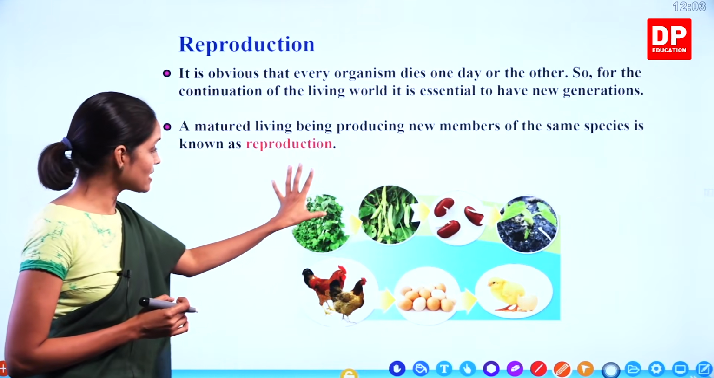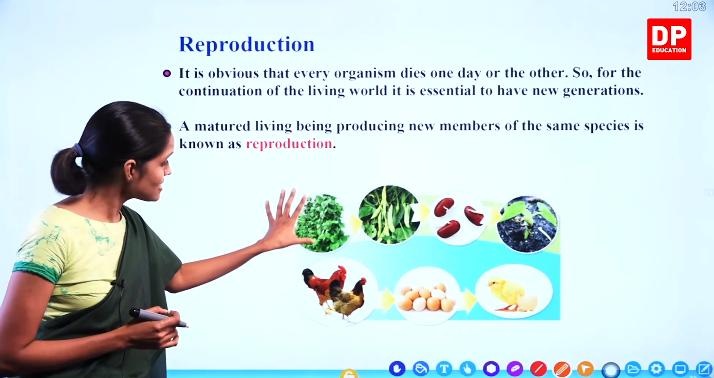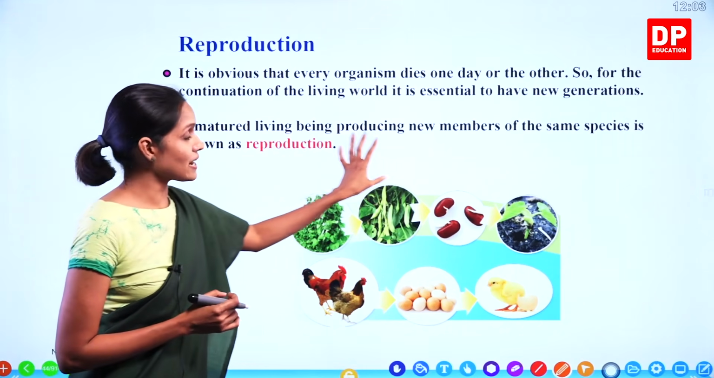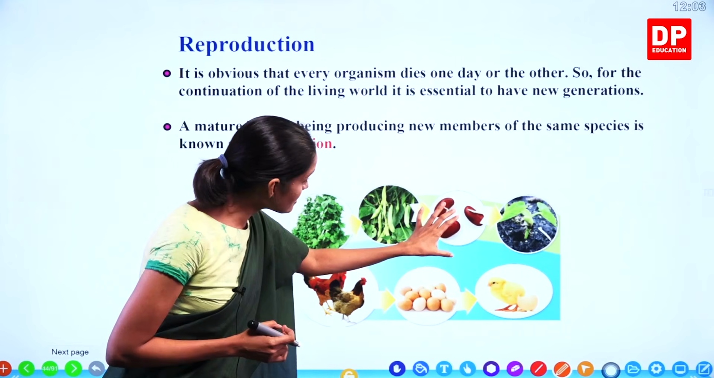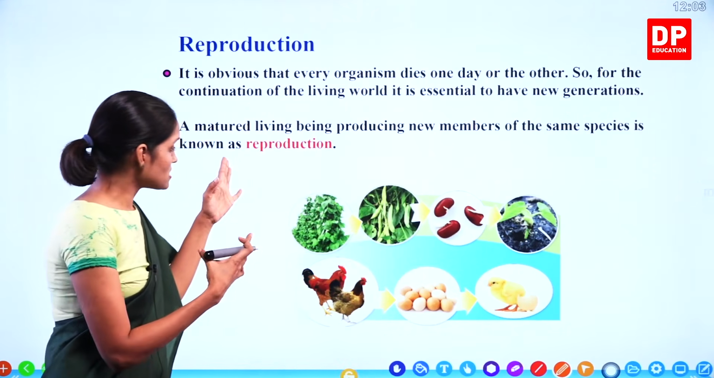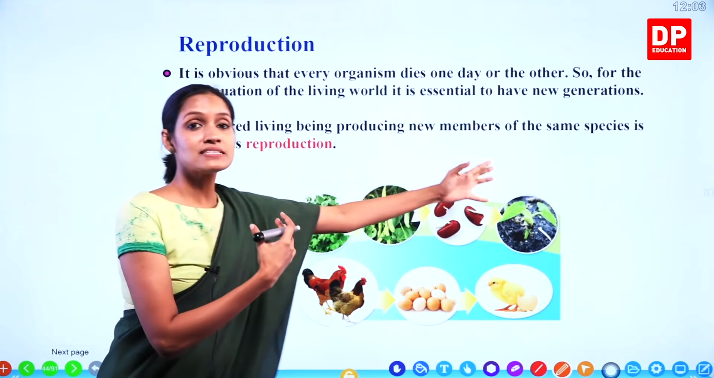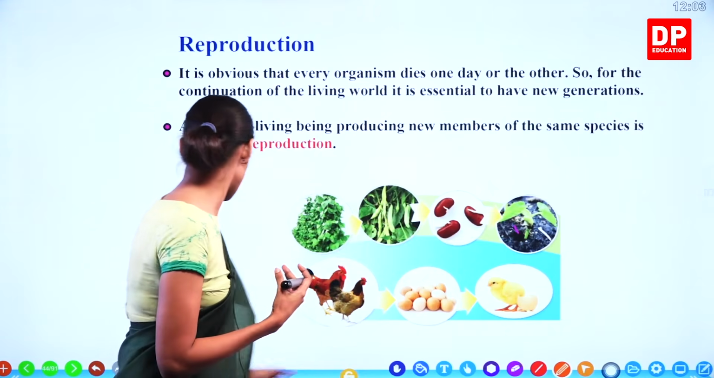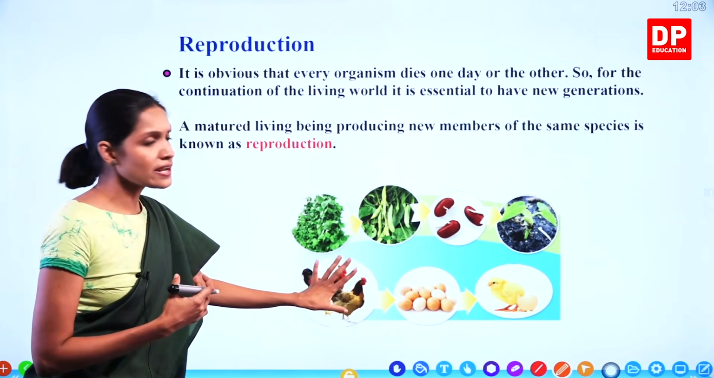Okay, so you can consider this is the mother plant. Using the mother plant you can get seeds. By planting seeds, you can get new plants. So this is the first generation. This is the second generation, the next generation. Right, children? Look at this one.